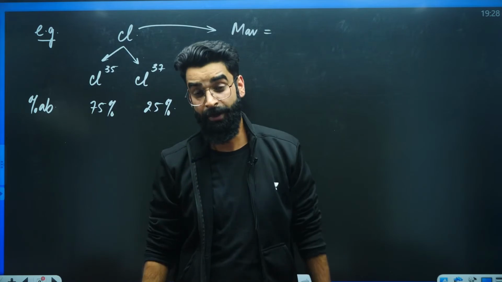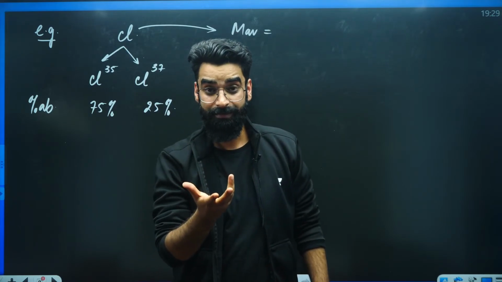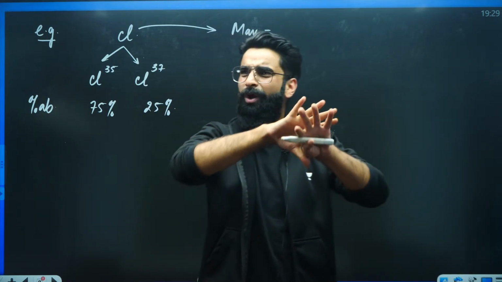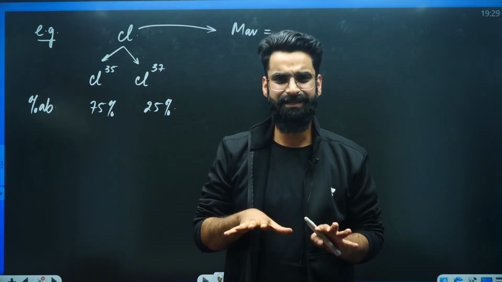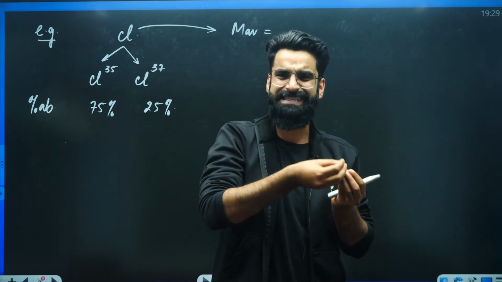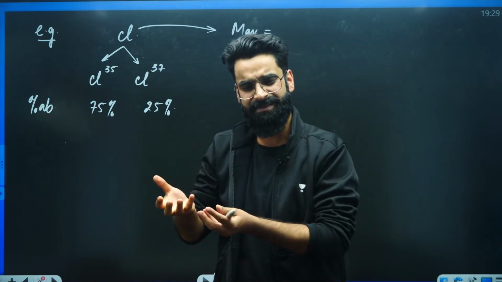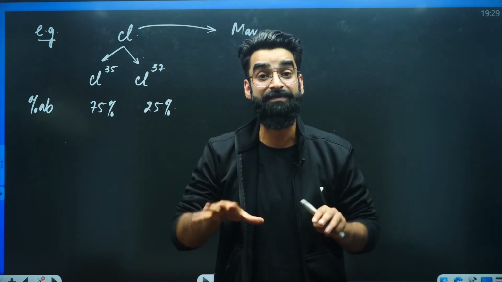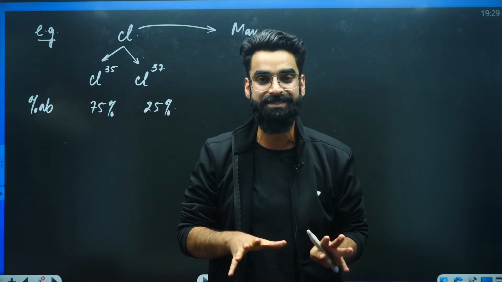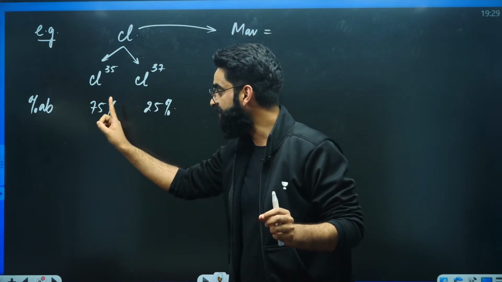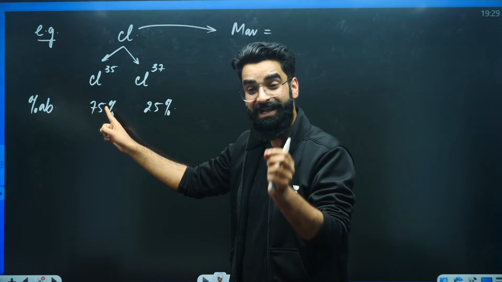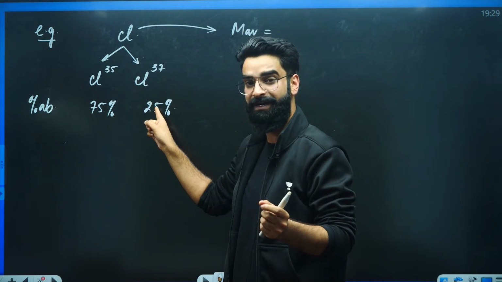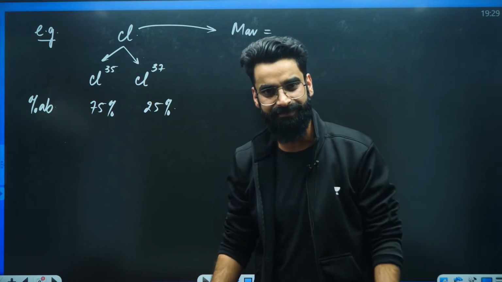Now we know, chlorine exists in two different isotopic forms. Can I say, out of total 100 chlorine atoms, there will be some Cl35 atoms and some Cl37 atoms. Let me tell you, 75 chlorine atoms will be present in the form of Cl35 and the remaining 25 chlorine atoms will be present in the form of Cl37.